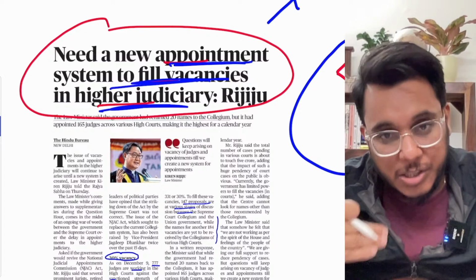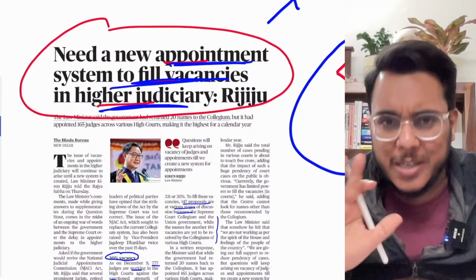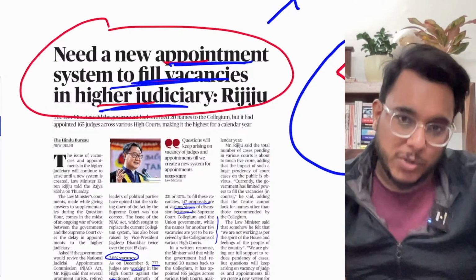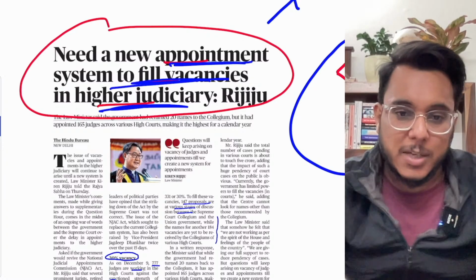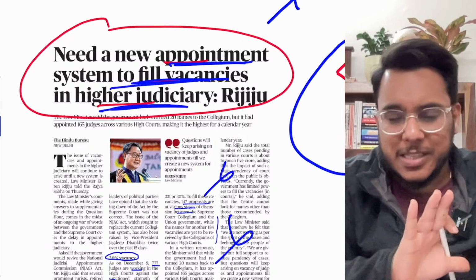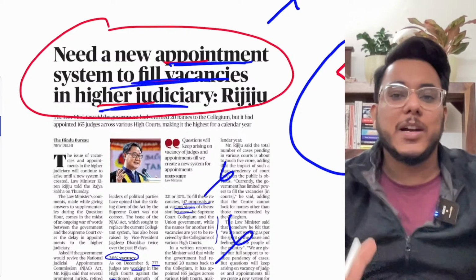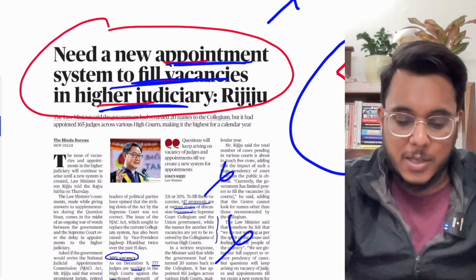Because this system needs some tweak, some change. You don't need to remember how many judges are currently appointed or how many proposals are under consideration, because these numbers will change every day. So you don't need to go into too much detail. Just the heading is more than sufficient. Everyday development is not important. We'll see in the days to come how this matter will culminate. That is all about it.